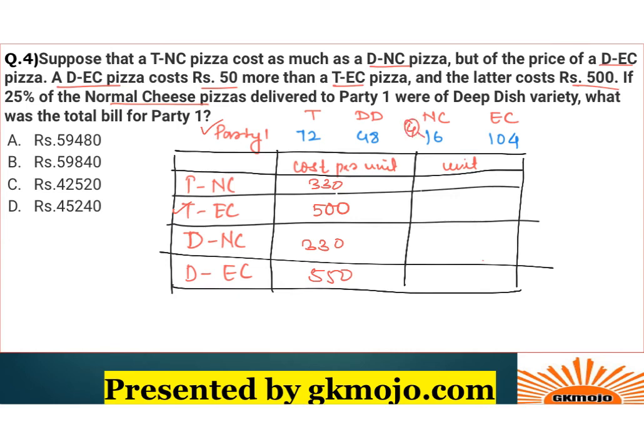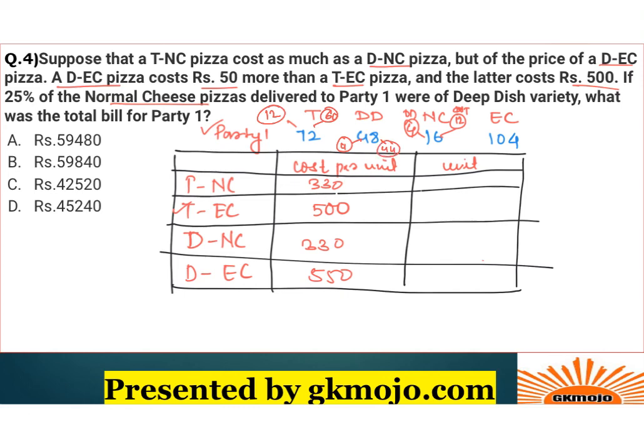So 4 were deep dish, and hence 12 were thin crust. Out of this, thin crust normal cheese are 12, and hence thin crust extra cheese are 60. Similarly, you can find out that the deep dish normal cheese are 4, hence the deep dish extra cheese will be 44, right?